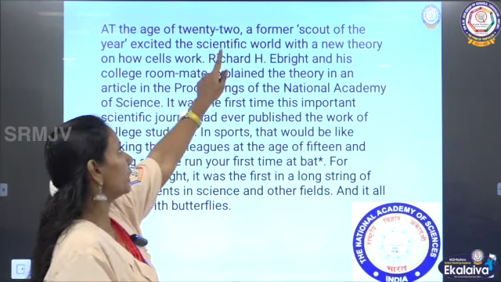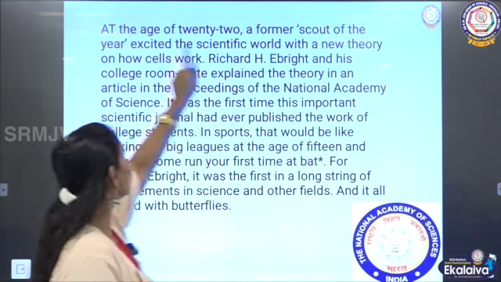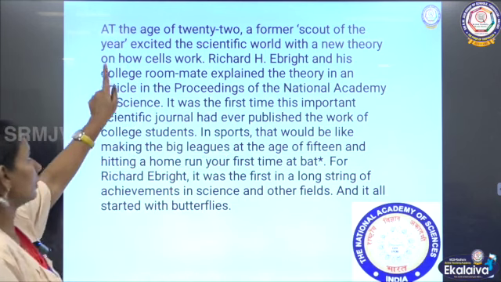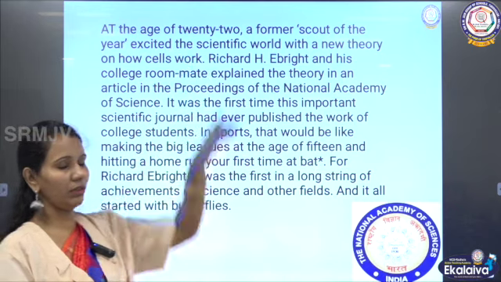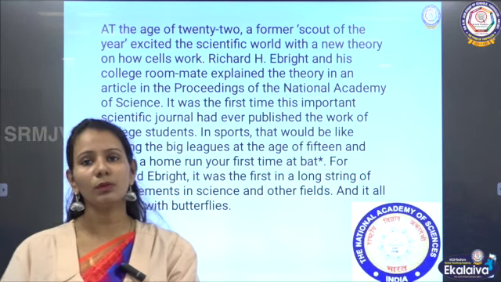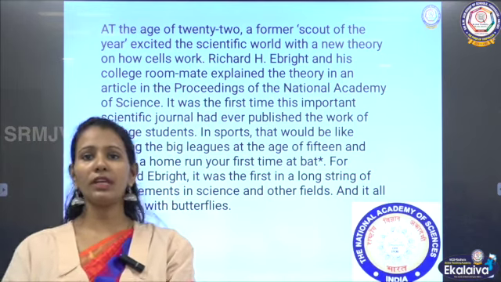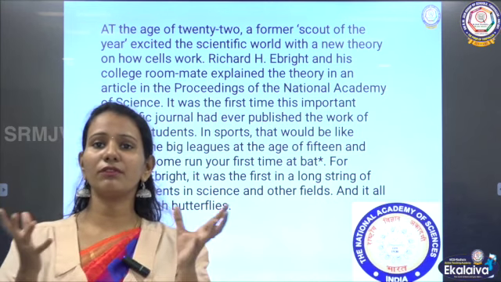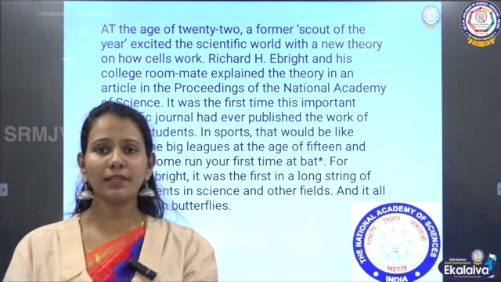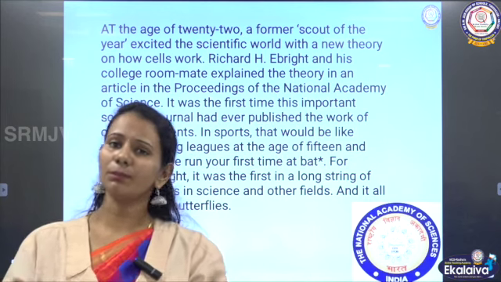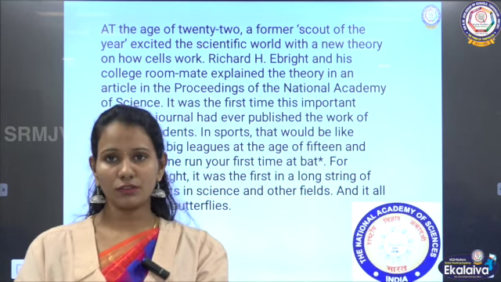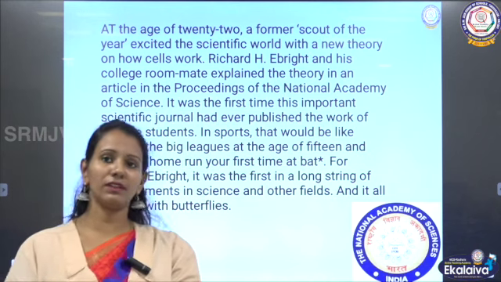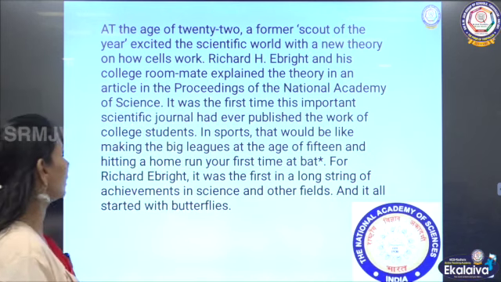At the age of 22, a former Scout of the Year excited the scientific world with a new theory on how cells work. So Richard E. Bright, when he was 22 years old, excited the scientific world. He put everyone in fascination. Everybody was amazed to see somebody discovering something which is very unique. So he discovered how cells work. He proposed a theory on how cells work.